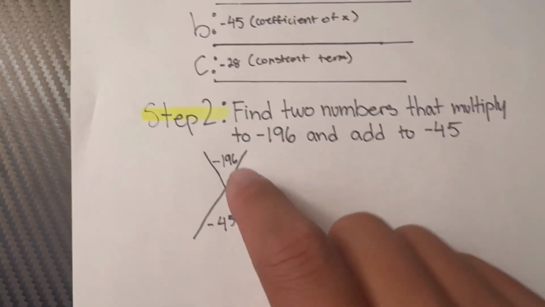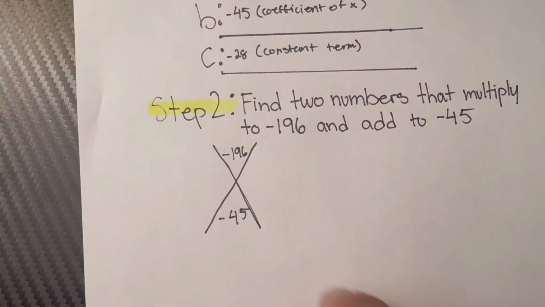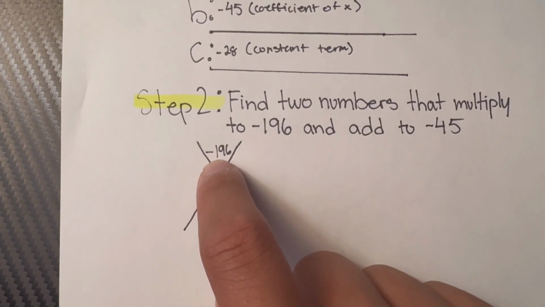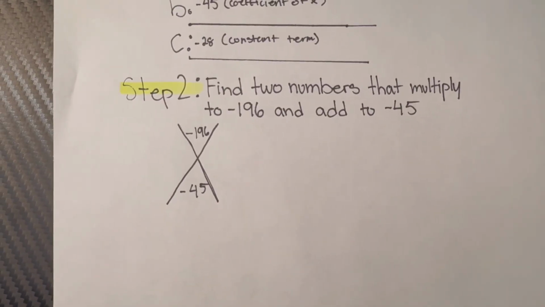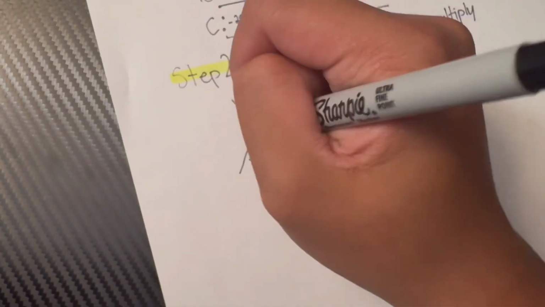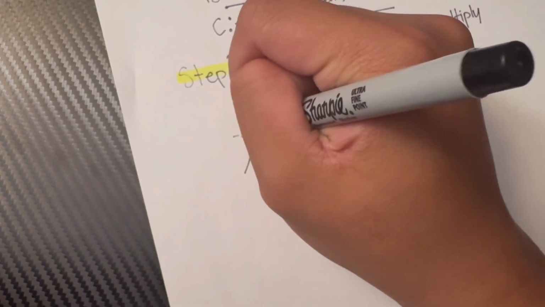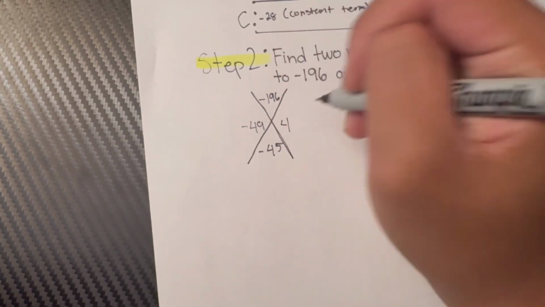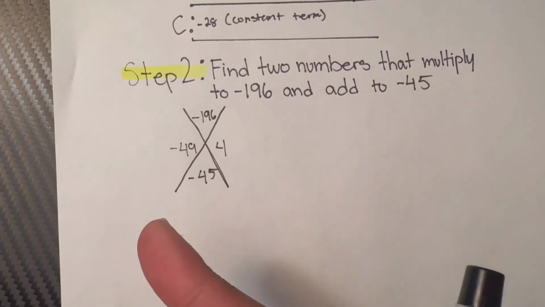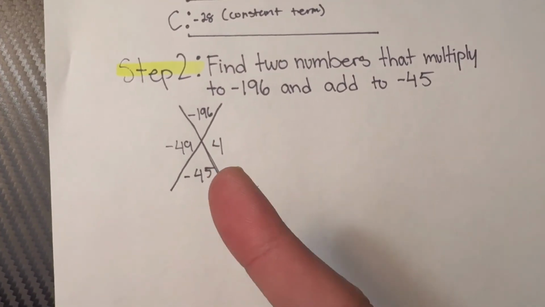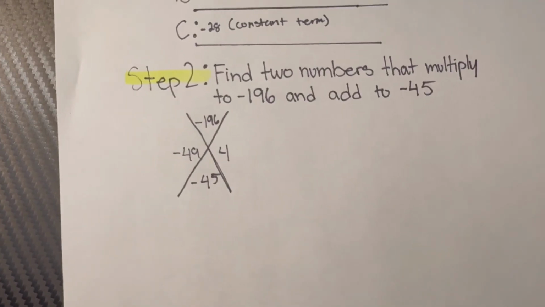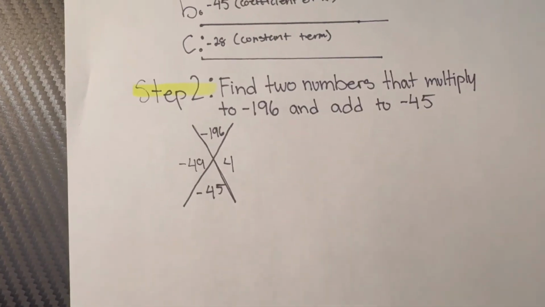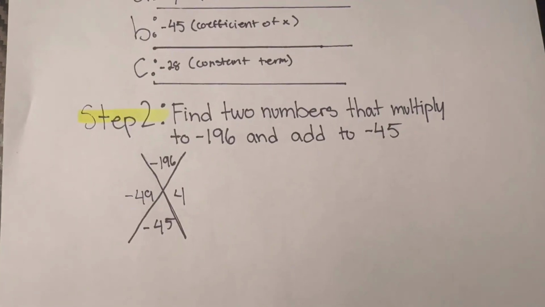The goal is trying to find the two numbers that are missing here that add to negative 45, but multiply to negative 196. Two numbers I figured out were negative 49 and positive 4. Negative 49 plus 4 is negative 45, and negative 49 times 4 is negative 196. As a reminder, this is called the diamond method.